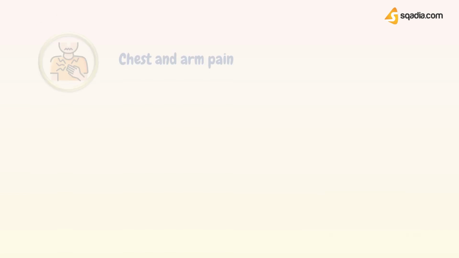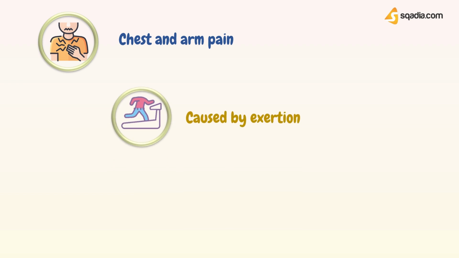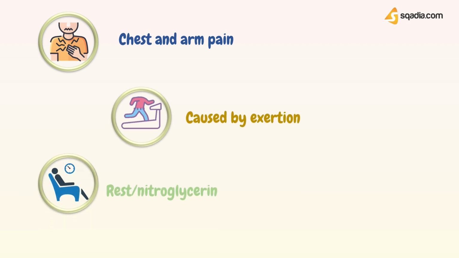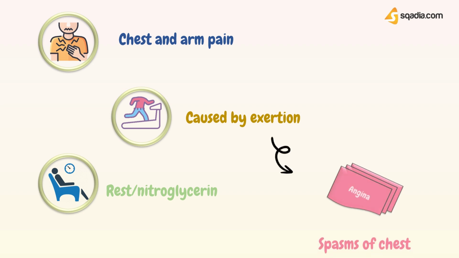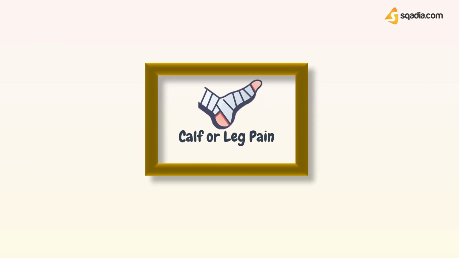What if your patient is having chest and arm pain that is caused by exertion and relieved by rest or nitroglycerin? Then these symptoms might be caused by angina, which is sudden spasms of chest pain caused by lack of oxygen to the heart muscles. Now we will discuss causes of calf or leg pain with numbness or tingling.